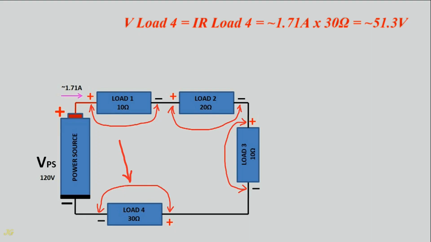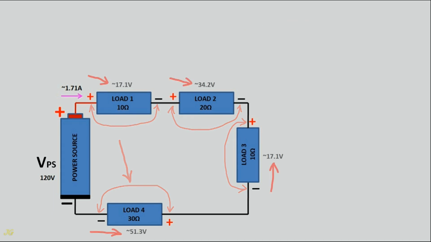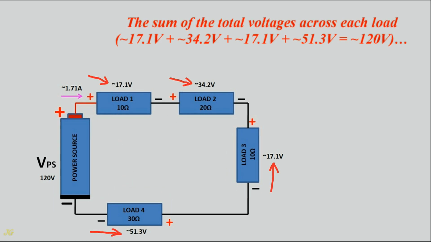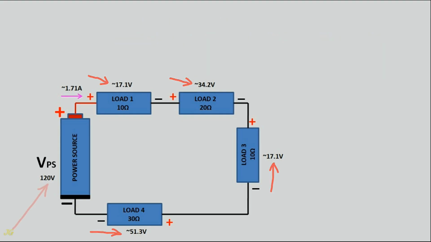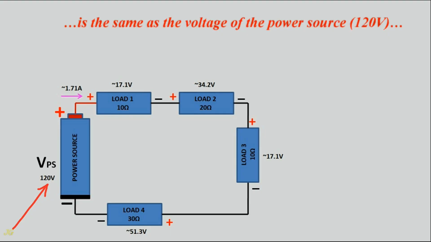Voltage, V, across load 4 equals current times resistance of load 4, approximately 1.71 amps times 30 ohms, equals approximately 51.3 volts. The sum of the total voltages across each load, approximately 17.1 volts plus approximately 34.2 volts plus approximately 17.1 volts plus approximately 51.3 volts, equals approximately 120 volts. This is the same as the voltage of the power source, 120 volts.